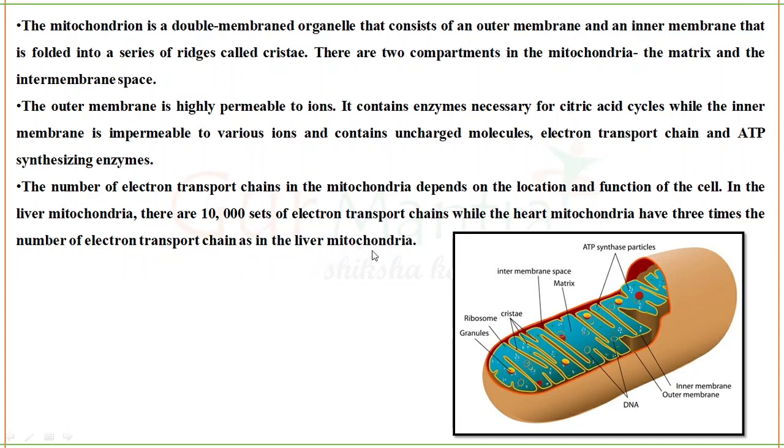Heart will have more because it requires lots and lots of ATP, because our heart is pumping continuously without any break, right? For that it requires lots and lots of energy in the form of ATP. That's why our heart mitochondria will have so many electron transport chains.